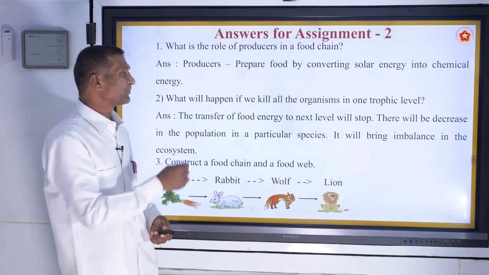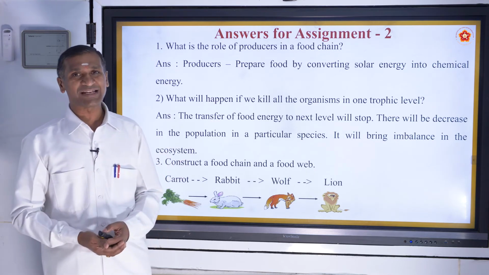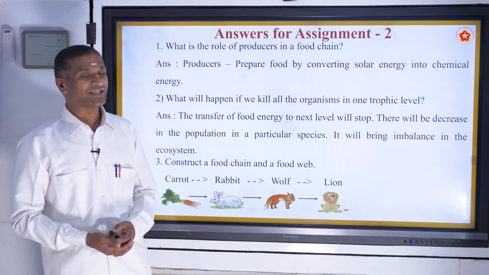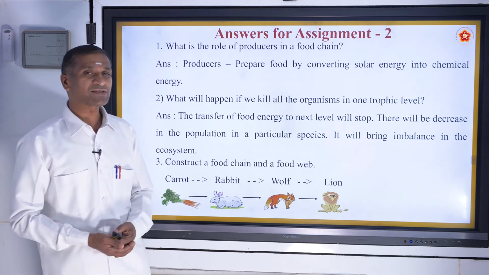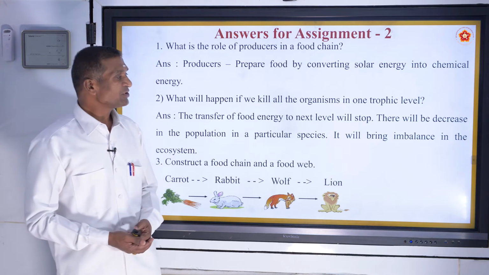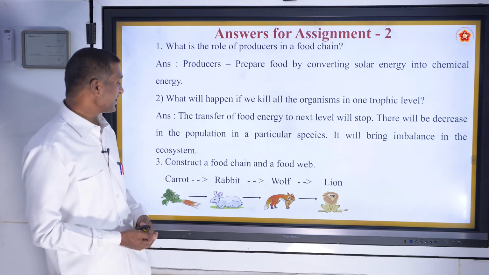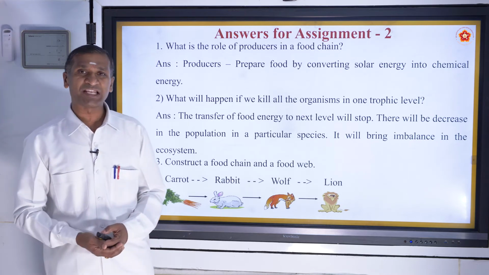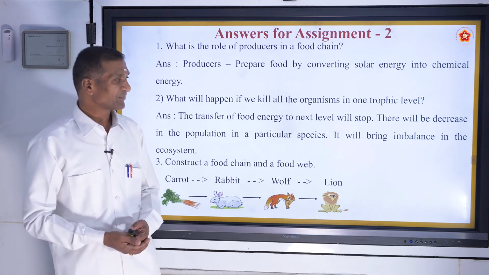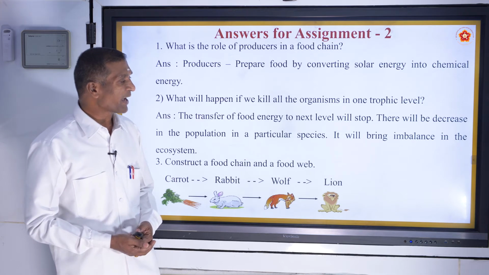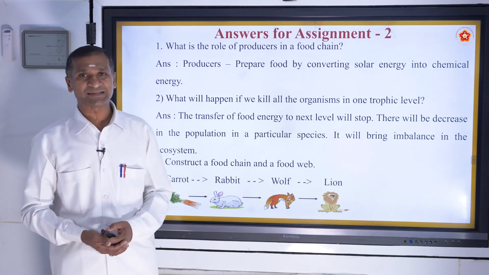What will happen if we kill all the organisms in one trophic level? The transfer of food energy to the next level will stop. There will be a decrease in the population of a particular species. It will bring imbalance in the ecosystem.